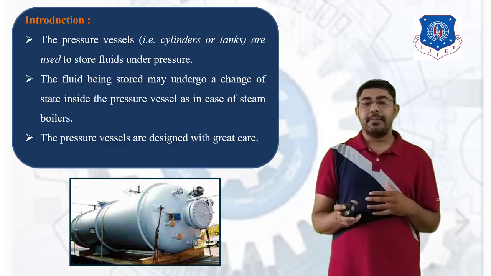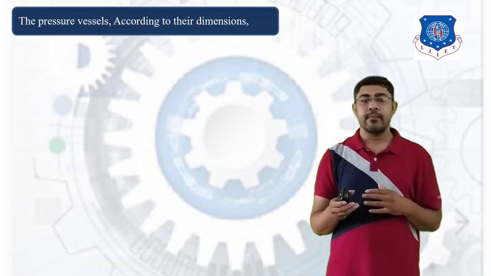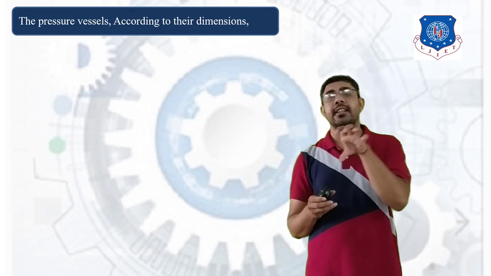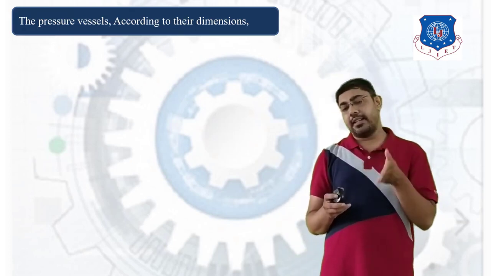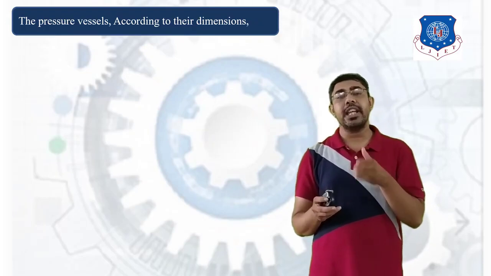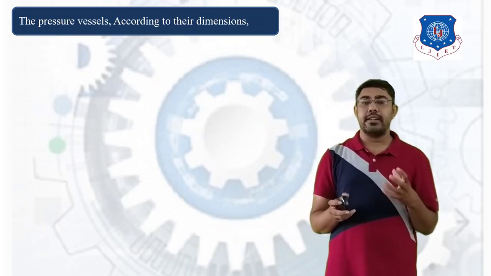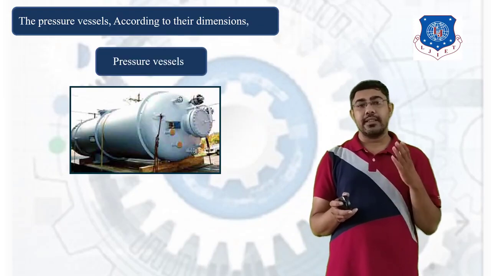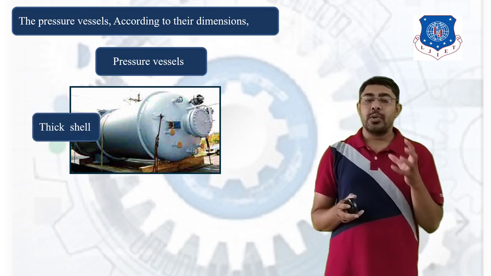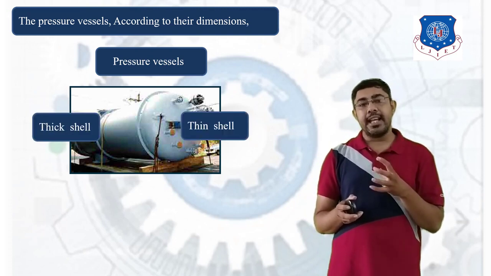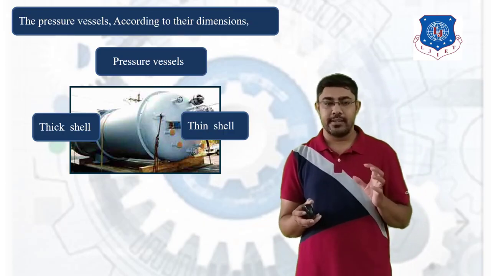Now, classification of pressure vessel according to their dimensions. For a cylindrical pressure vessel, according to dimensions like diameter D and thickness t of the cylinder, they are classified as thick shell and thin shell.